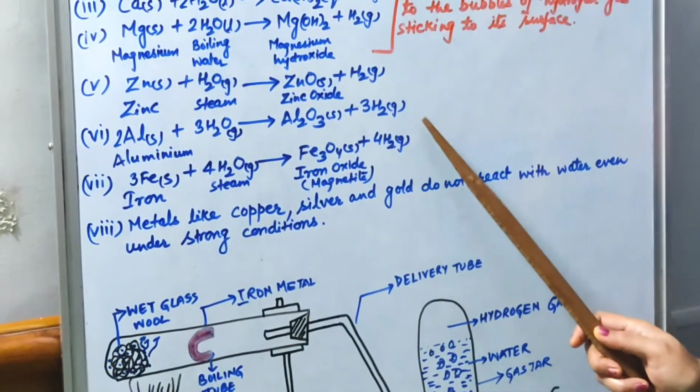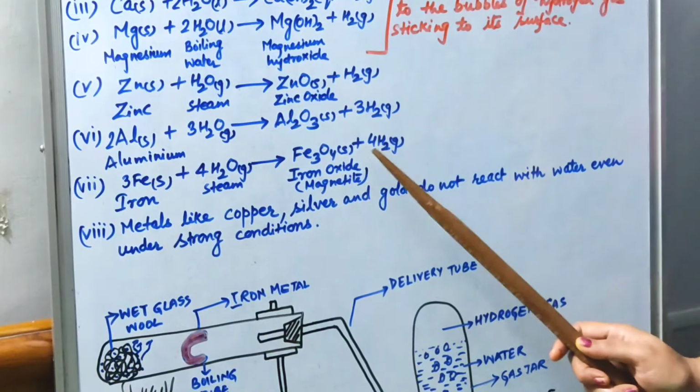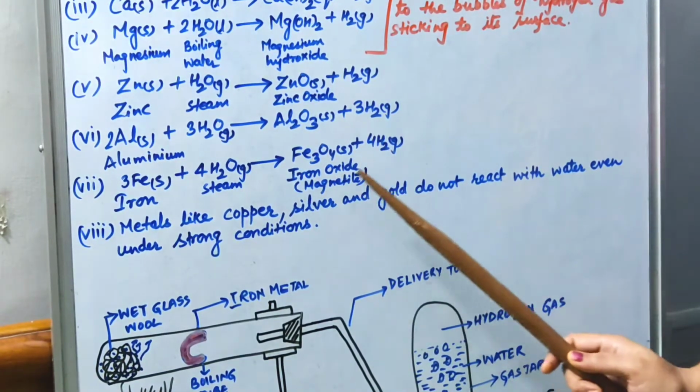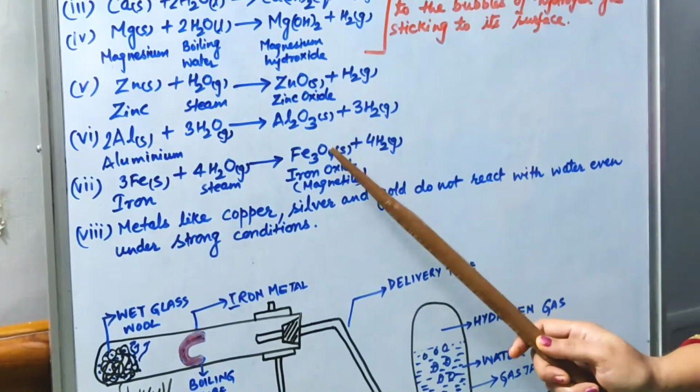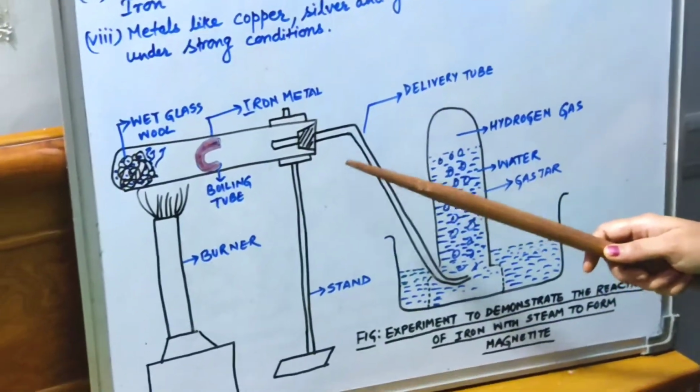Okay children, in this case we will see that iron oxide has been formed along with hydrogen gas liberated. I will explain to you how it has been formed and why it is forming this type of oxide here with the help of one experiment. I have drawn this figure here so that you can understand it better.